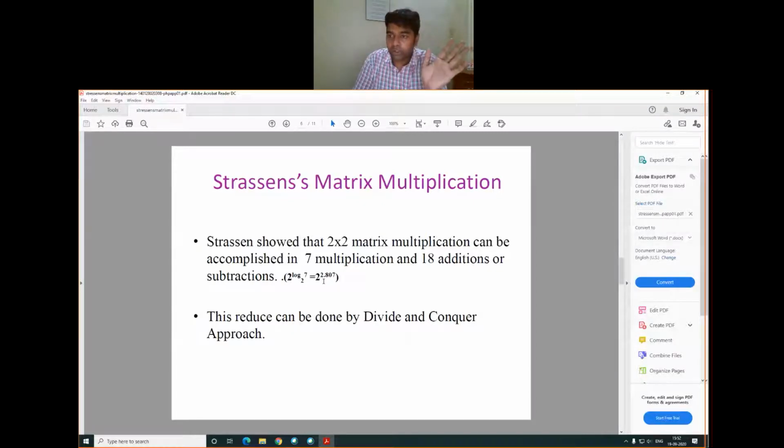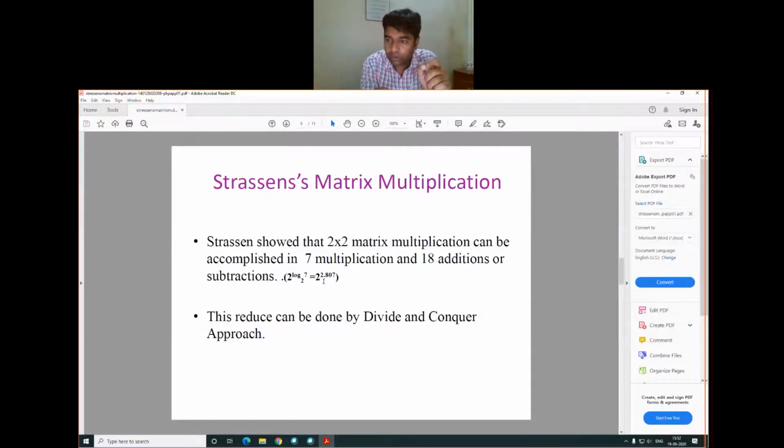So it's more efficient as compared to the traditional method, no? Because the traditional method has a time complexity of n raised to power 3 for the matrix. While in Strassen's matrix multiplication, we have only 7 multiplication operations. So n raised to log base 2 of 7 is n raised to power 2.807.